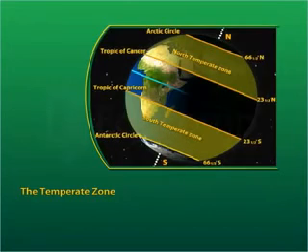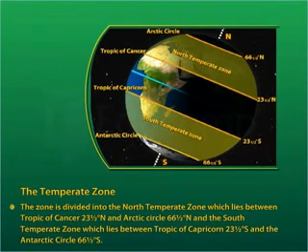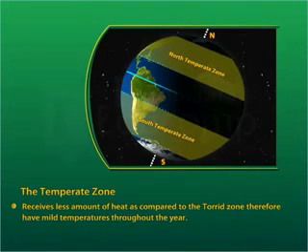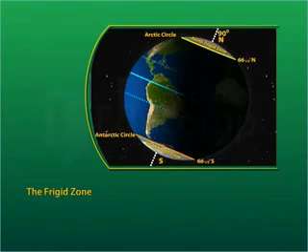The temperate zone. The zone is divided into the north temperate zone, which lies between Tropic of Cancer 23.5 degrees north and Arctic Circle 66.5 degrees north, and the south temperate zone, which lies between Tropic of Capricorn 23.5 degrees south and the Antarctic Circle 66.5 degrees south, receives less amount of heat as compared to the torrid zone, therefore have mild temperatures throughout the year.